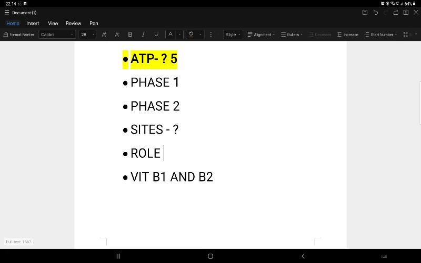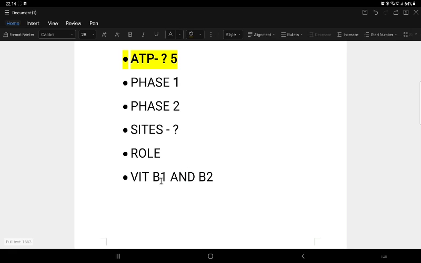In HMP pathway phase 2, the transketolase, as I already mentioned, this ribose 5-phosphate so formed undergoes many transketolase and transaldolase reactions, which result in the formation of glyceraldehyde 3-phosphate and glucose 6-phosphate. The transketolase reaction requires vitamin B1 and magnesium.